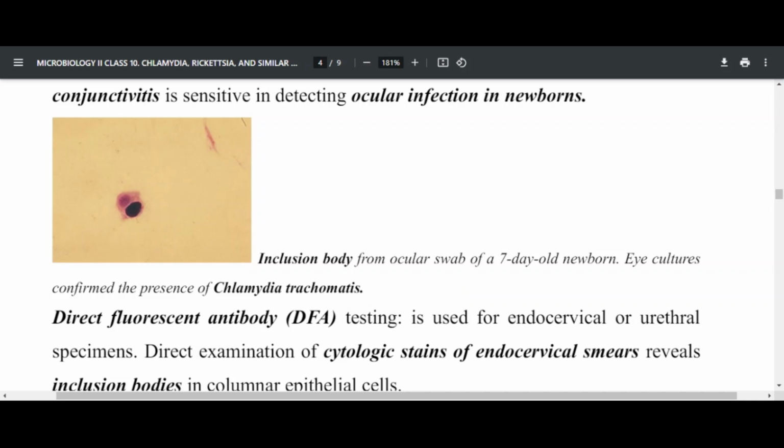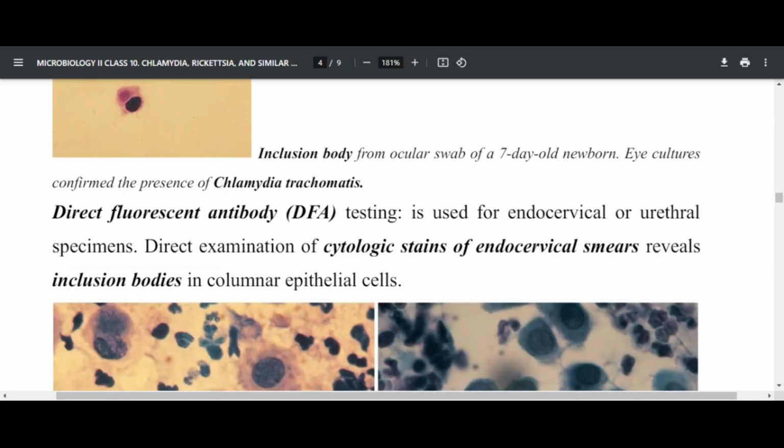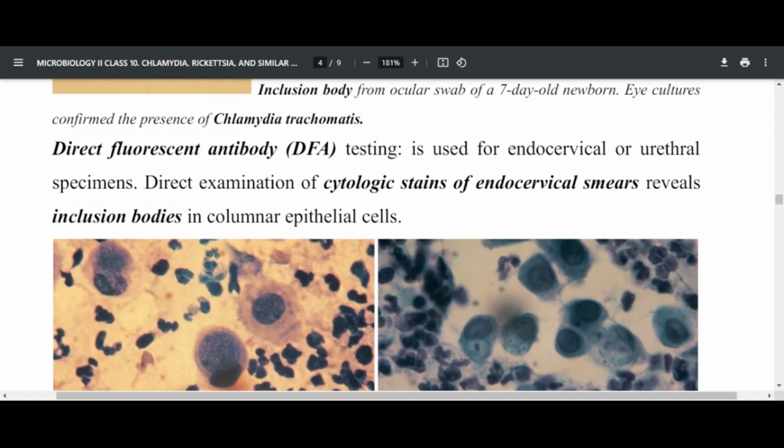You find that this is the inclusion bodies of Chlamydia. So when you perform eye culture, it can confirm Chlamydia trachomatis. Otherwise, you find the inclusions within cells, intracellular inclusions. Apart from that, we can also perform the direct fluorescence antibody technique, which is called DFA.